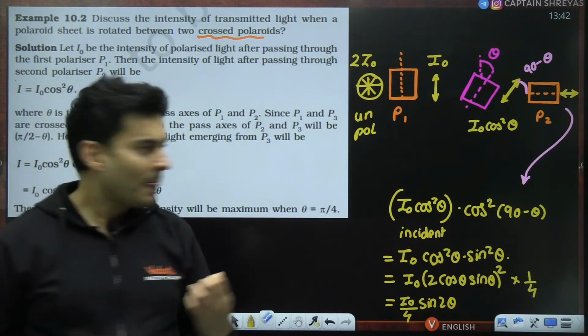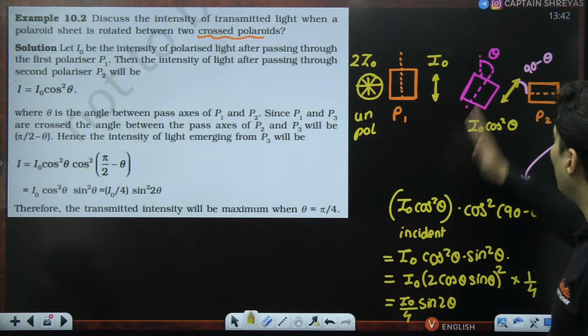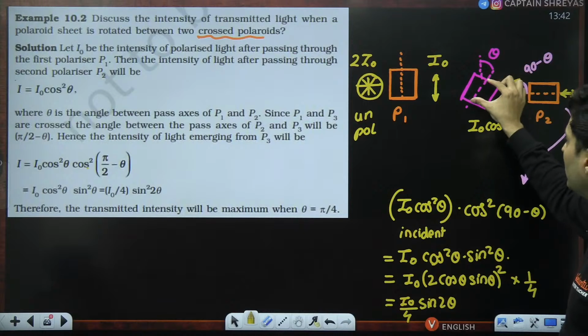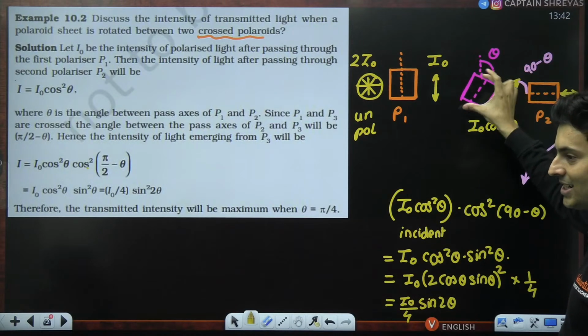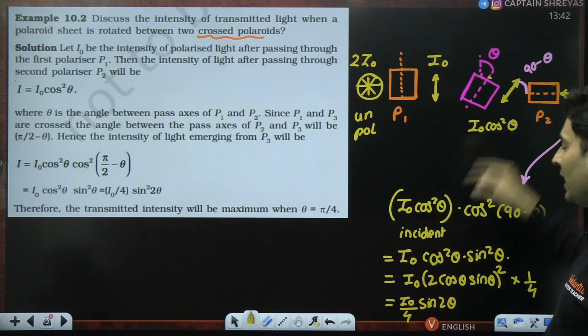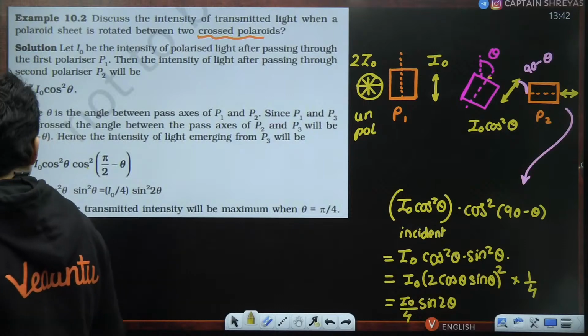Awesome. So this is another interesting application of Malus's law, how you can control how much light will come over here by controlling this Polaroid. I can adjust this Polaroid and you will see I will be able to control how much light will come out of this second Polaroid. It's a beautiful application. All right.